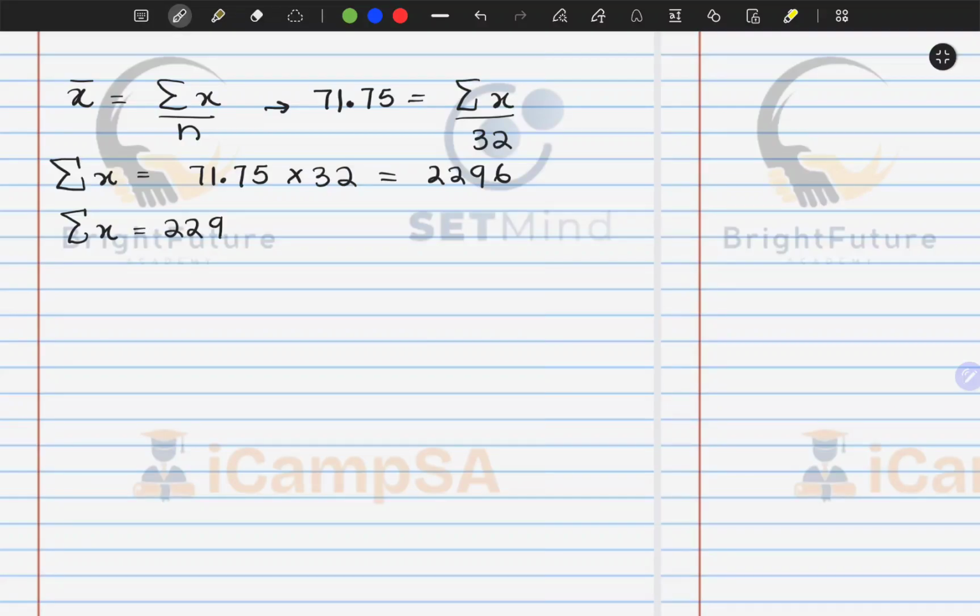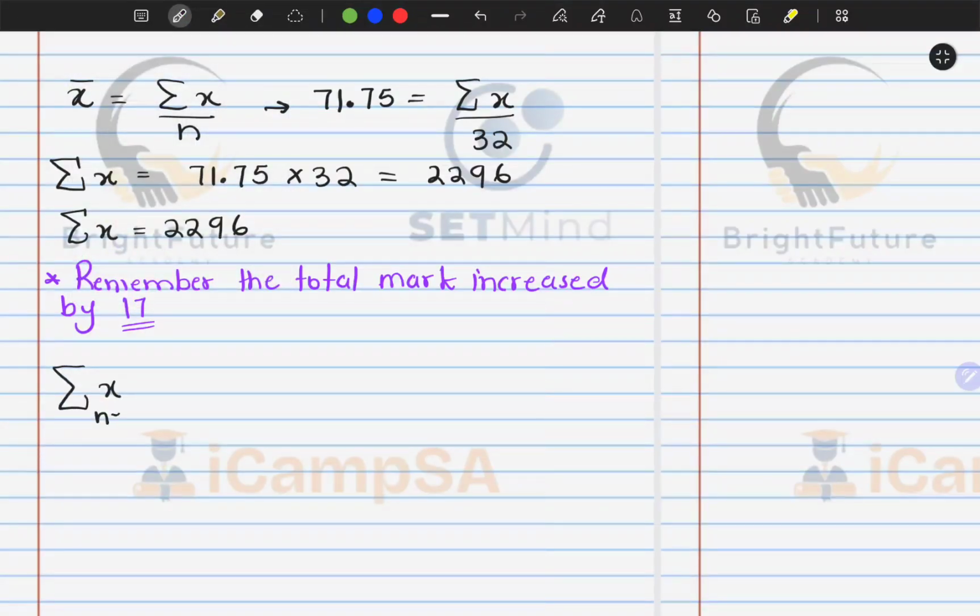So it means the sum of the terms was 2296 before. And remember, now the marks have increased. The total mark increased by 17. So now I'm going to find a new sum: 2296 plus 17.